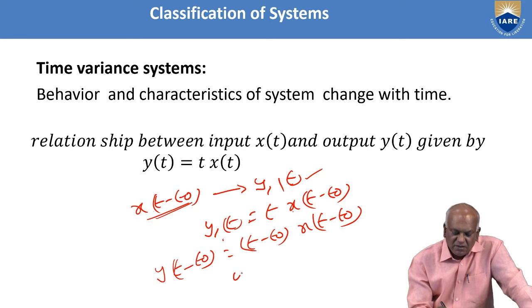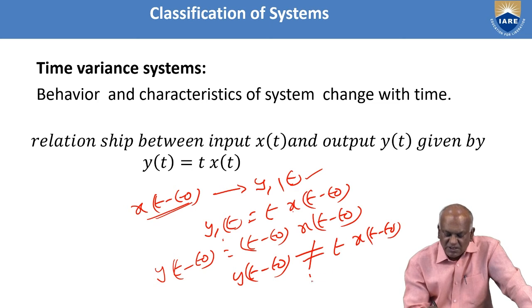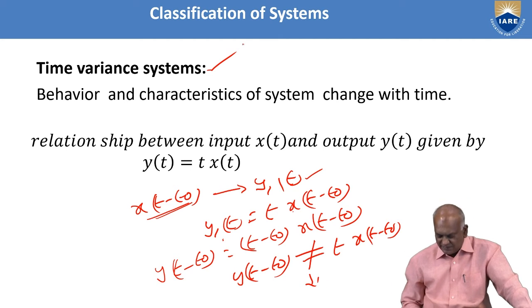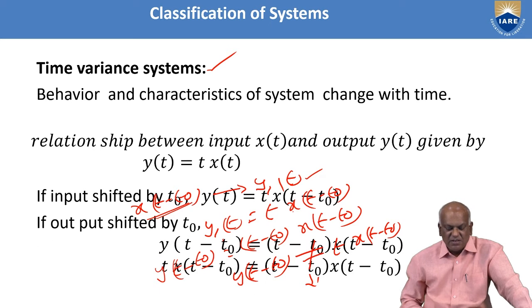So observe that y of t minus t naught is not equal to t times x of t minus t naught. So the system is not a time invariant system. The input is shifted by an amount and the output is shifted by t naught, but these are not equal. So the system is time variant.